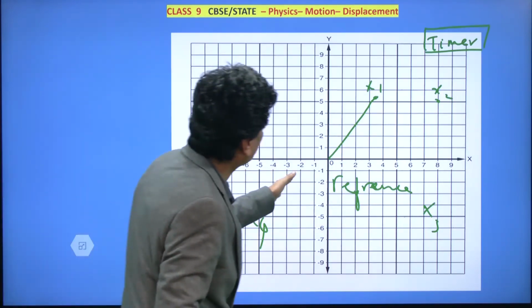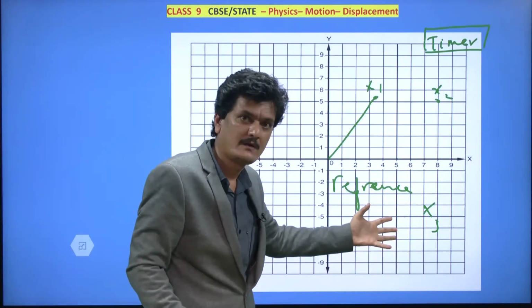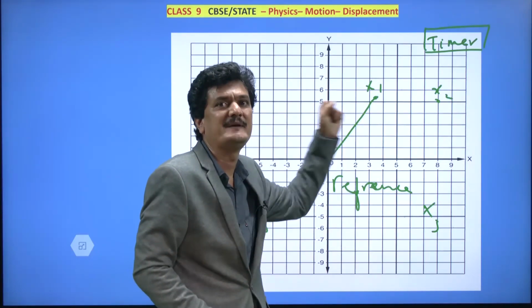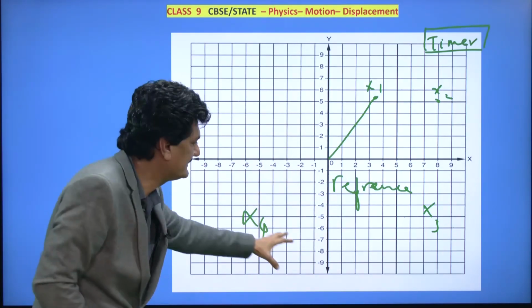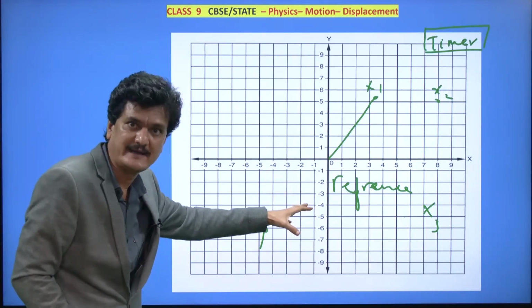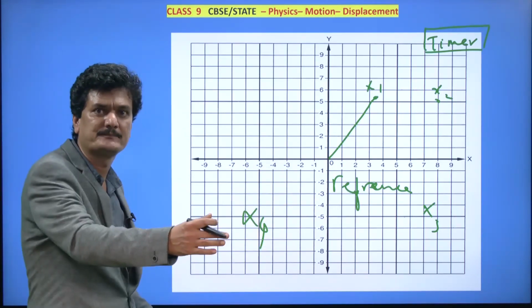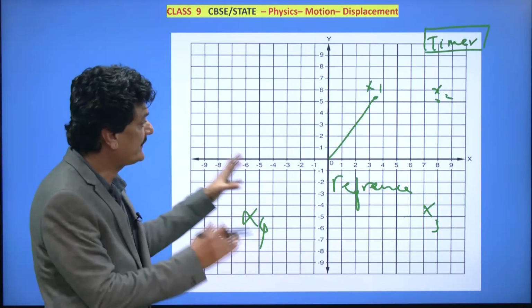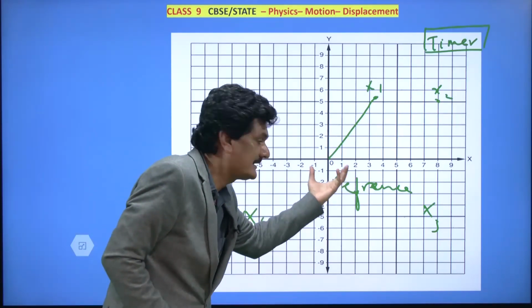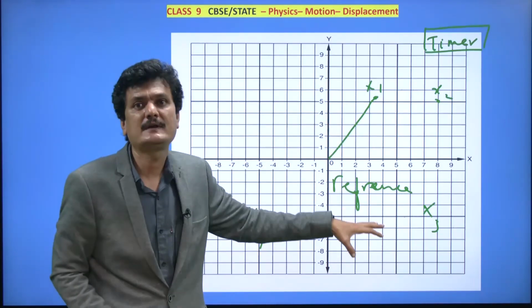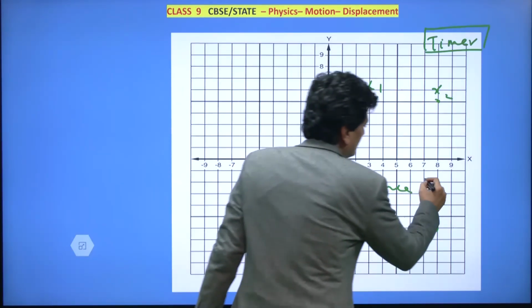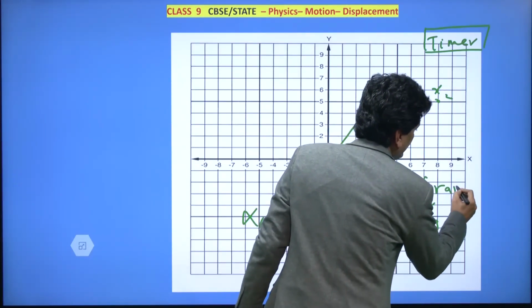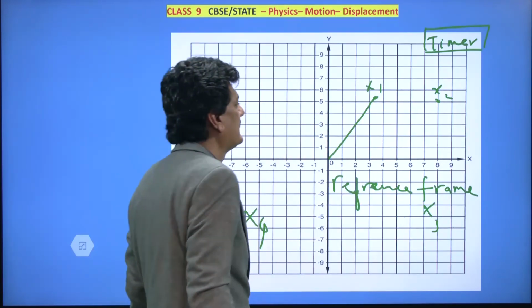Now anywhere the body might move, it is within the grasp of our measurement. We can measure it exactly by putting this x and y axis frame there. And this frame contains the reference point, therefore this frame is called the reference frame.